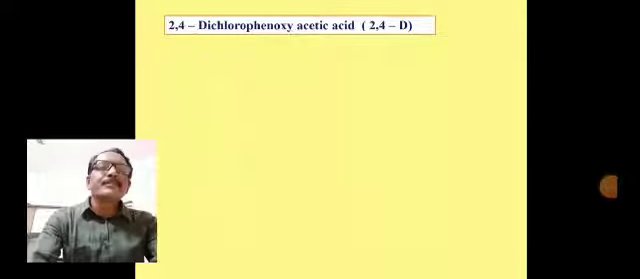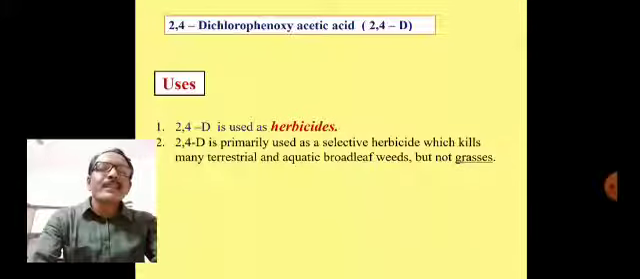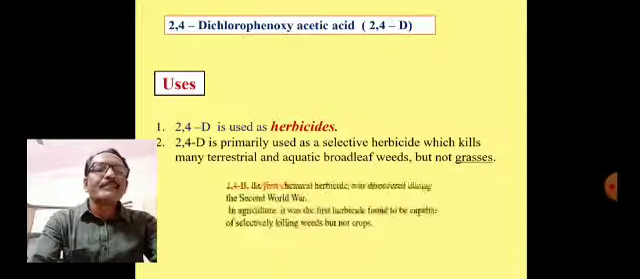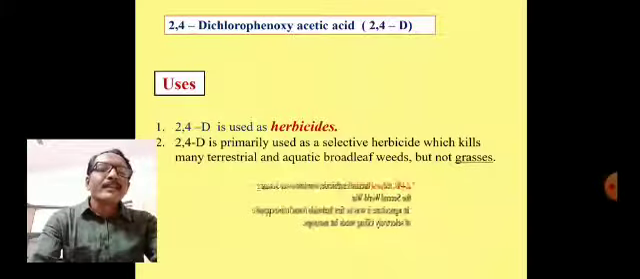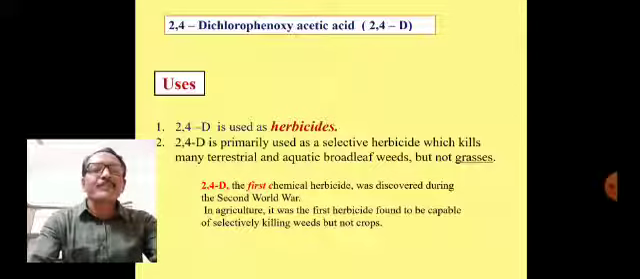Now we'll see its uses. 2,4-Dichlorophenoxyacetic acid is a well-known herbicide. That means it can be used as a herbicide. Actually 2,4-D is primarily used as a selective herbicide which kills many terrestrial and aquatic broadleaf weeds but not grasses. 2,4-D is the first chemical herbicide which was discovered during the Second World War. In agriculture, it was the first herbicide found to be capable of selectively killing weeds but not the crop.